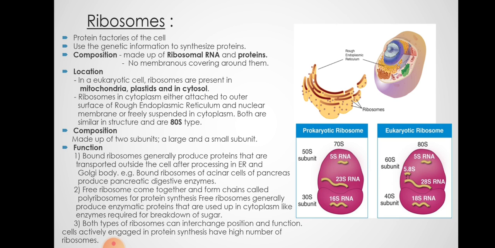Now here I have shown a diagram which shows the difference in ribosomes of prokaryotes and eukaryotes. These are present in both the cell types. Prokaryotic ribosomes are smaller, 70S type, with subunits 50S and 30S. This is not additive. So 50 plus 30 does not become 80, but when they combine, the sedimentation unit becomes 70S. In eukaryotes, it is 80S type, with 60S and 40S subunits.